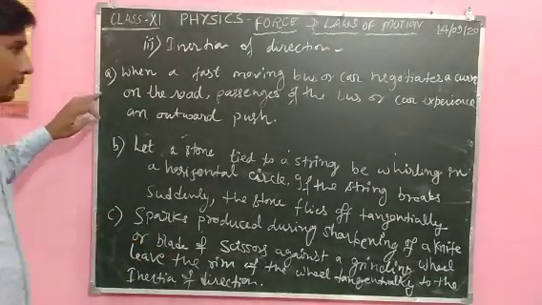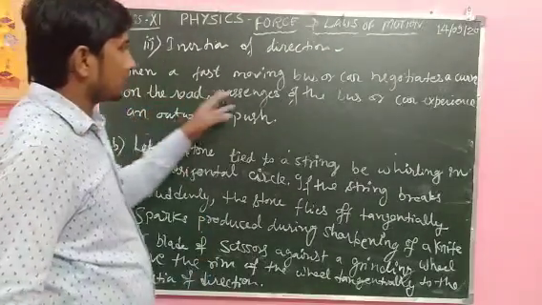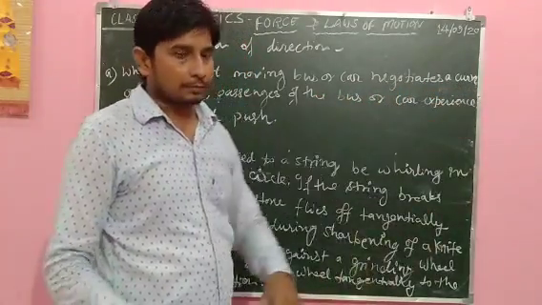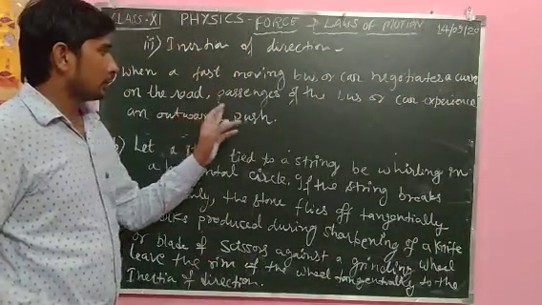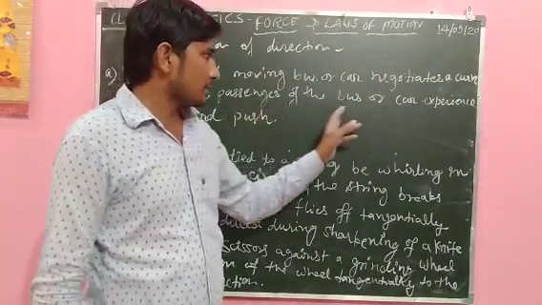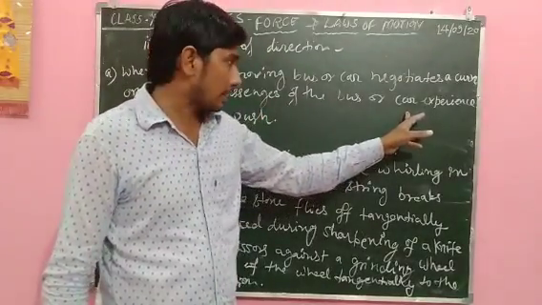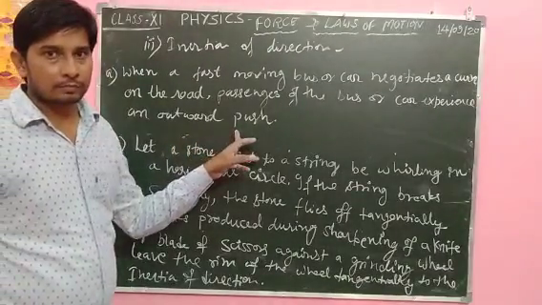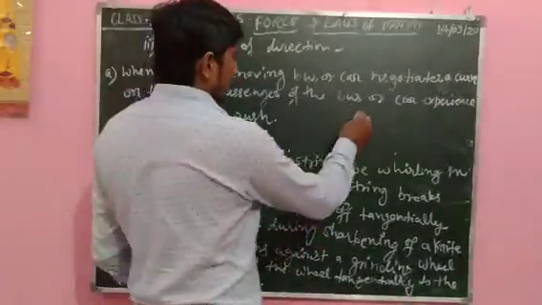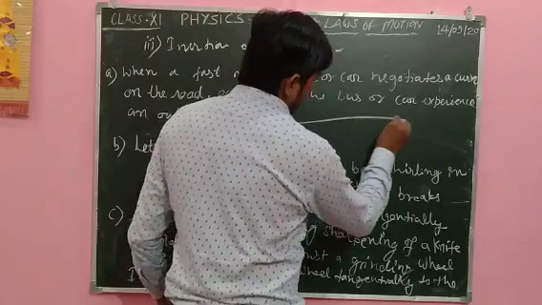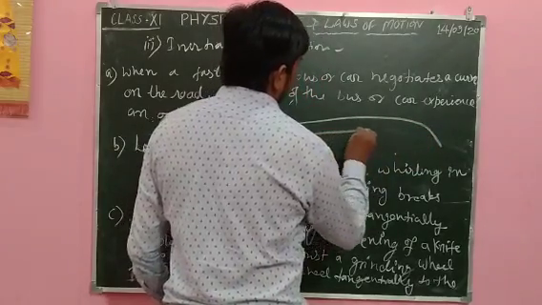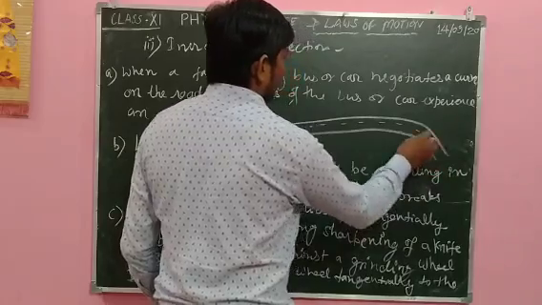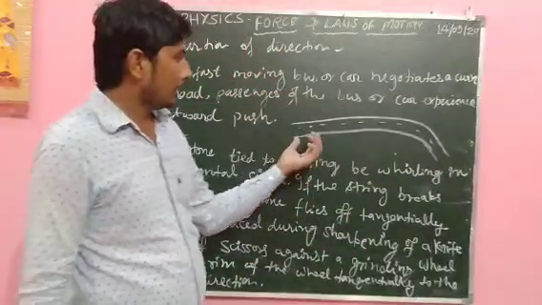Let us take an example. When a fast moving bus or a car negotiates a curve on the road, the passengers of the bus or car experience an outward push. It means if there is a road and it curves, what will happen?